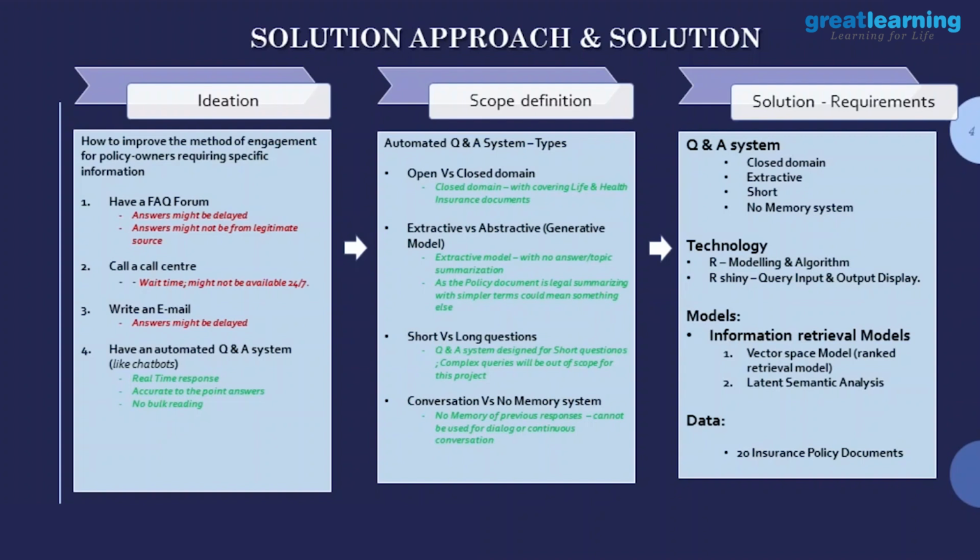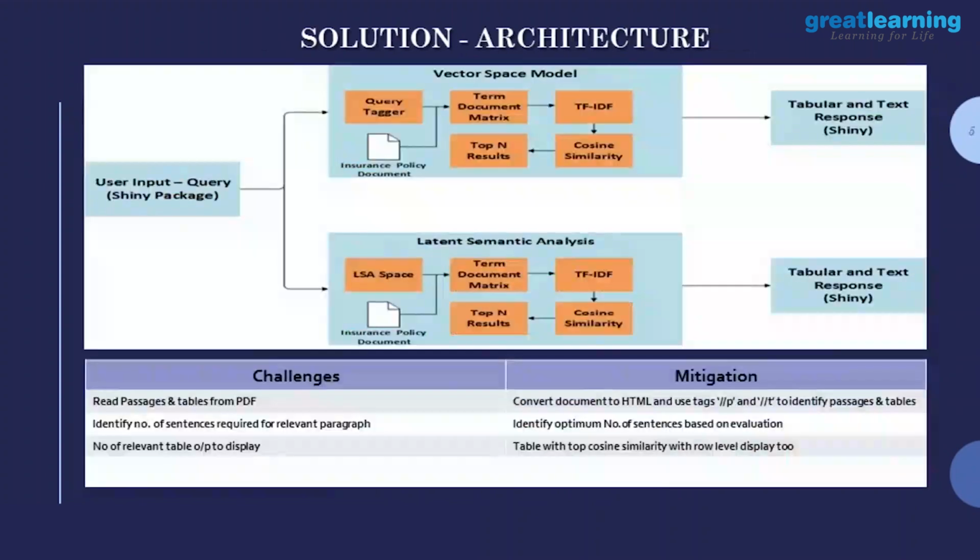Since we are talking about documents, the data we went ahead with were the policy documents that we had. We were able to download a few documents from the website, and we used a couple of our own health insurance documents and life insurance documents to see whether it's bringing up the right data. So this is the overall architecture of the system.